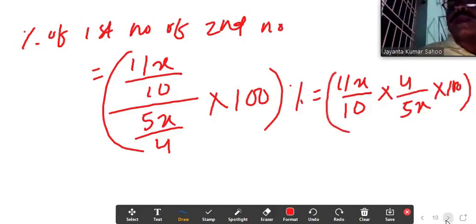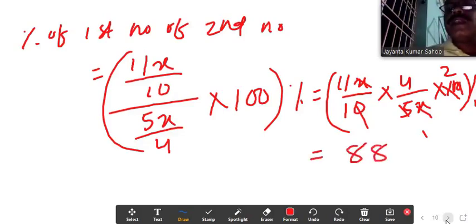The zero cancels, x cancels, 5 ones are 5, 5 twos are 10. Then 11 twos are 22, 22 fours are 88. Therefore, the percentage of the first number to the second number equals 88%.